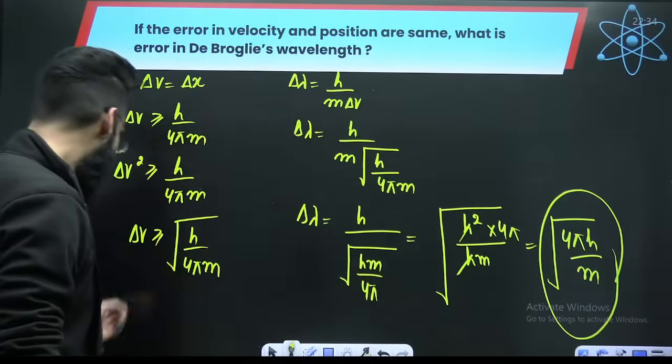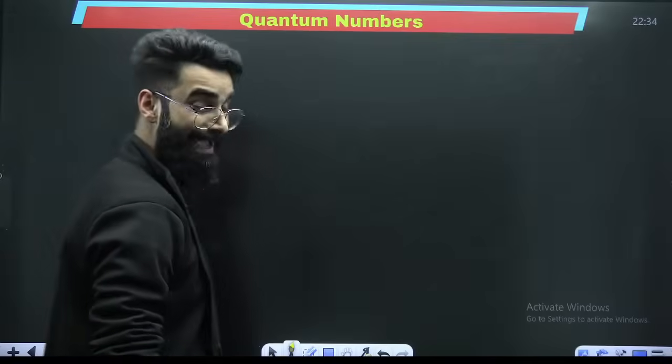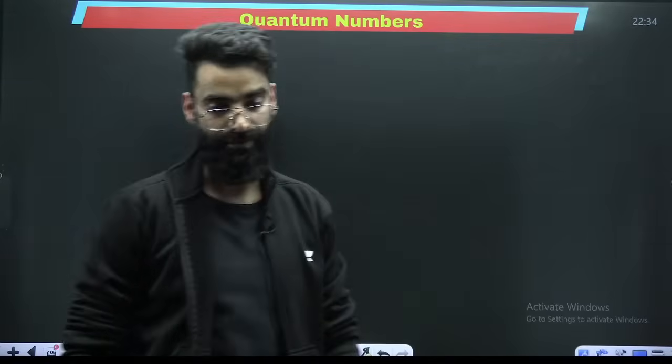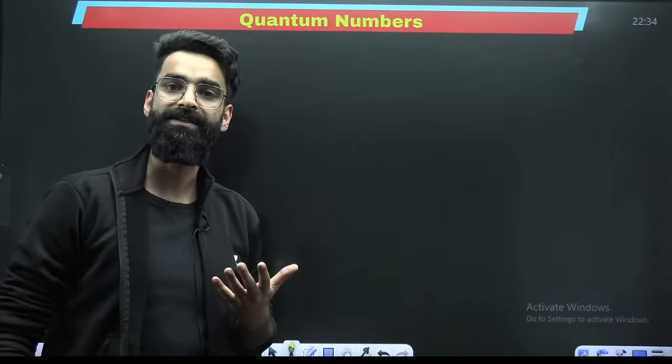My dear students, only these sorts of questions will be asked when it comes to Heisenberg's uncertainty principle, right? Now, if you talk about the quantum numbers, what are quantum numbers?